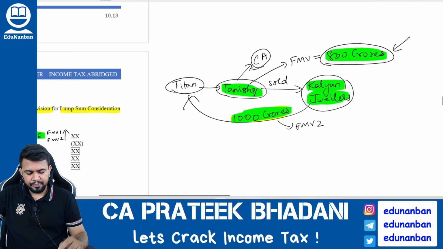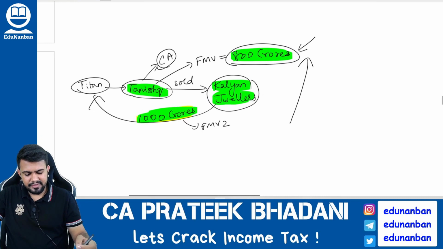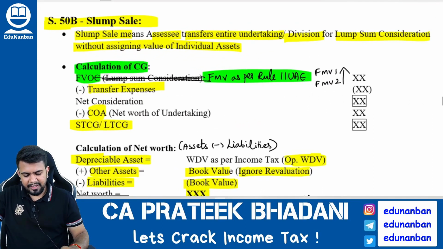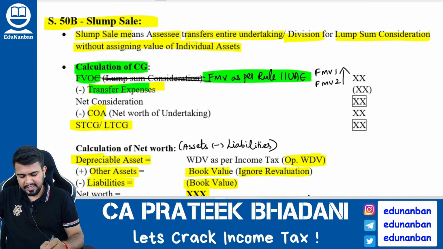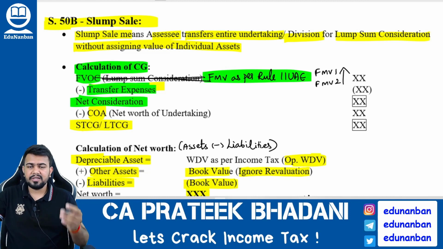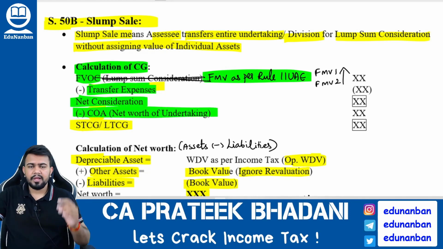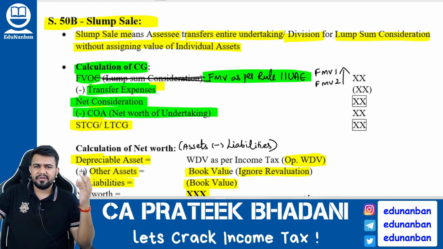You get my point? So whichever is higher. In my case, which is higher? Answer is 1000 crores. So 1000 crores will become the full value of consideration. From full value of consideration, you have to reduce the transfer expenses. You will get the net consideration. From net consideration, you have to reduce the cost of acquisition. Now, sir, what is the cost of acquisition?